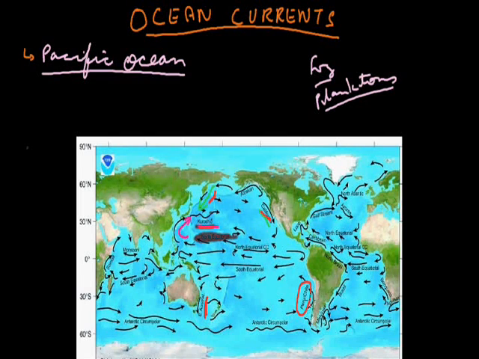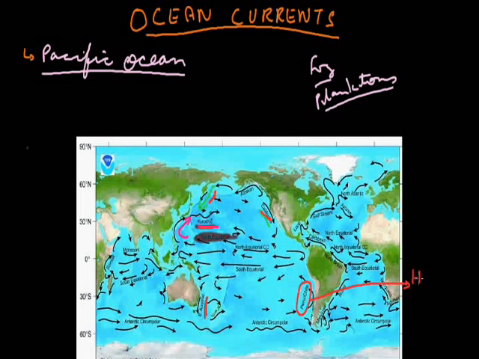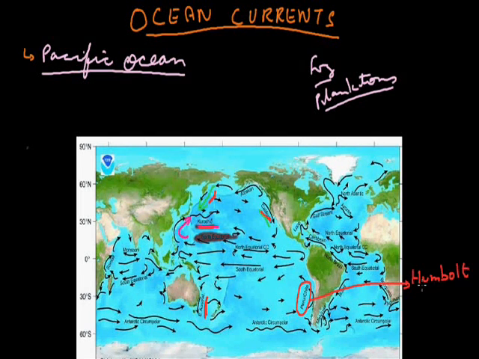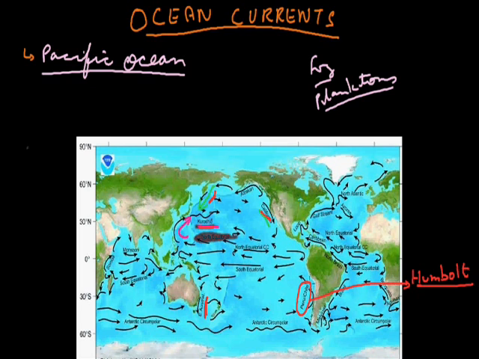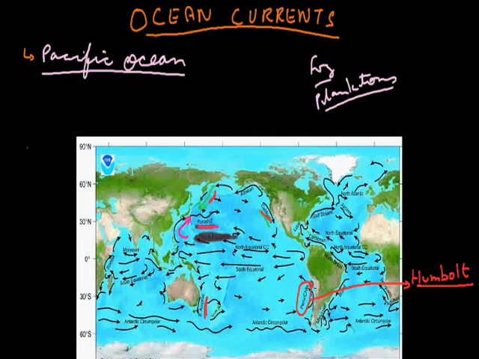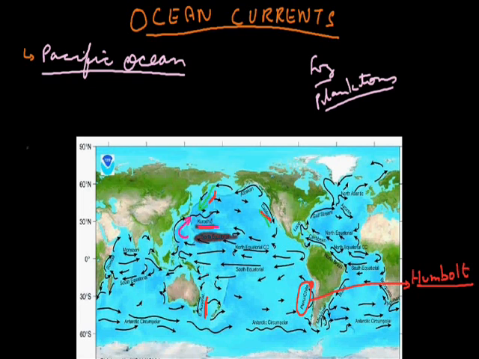This Peru current is also known as the Humboldt current. Humboldt is the name of a scientist who discovered this current. Here the Peru current is found. This is the main center of world climate. As you can see here, the hot current comes towards the downward side, and the cold current goes in the upward direction. This situation is known as La Nina.